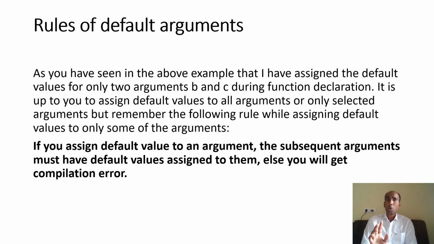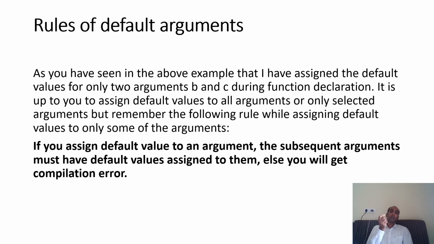Now, one thing you need to take care of while passing default arguments: default arguments are always assigned from right to left. So suppose in the previous example there were 3 arguments, int a, int b, int c. It cannot happen that you have not provided the default value to c, but you have provided the default value to b.